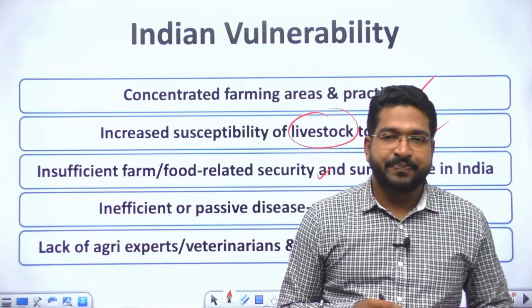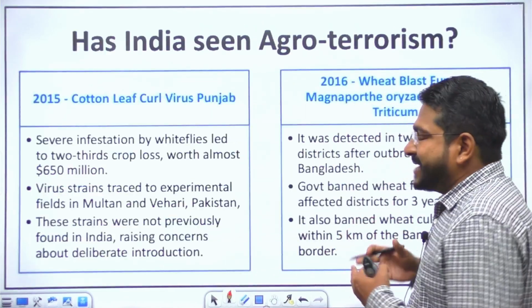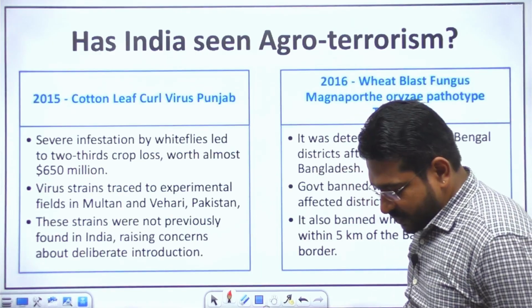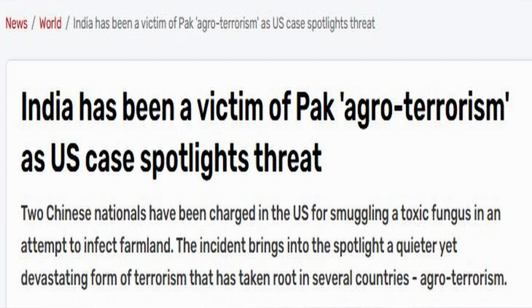Now the question comes, sir, has India seen any agro-terrorism? There are some instances we can connect with agro-terrorism. There is a very interesting paper published by DRDO, which talks about the threats of agro-terrorism to India, and about two important incidences in 2015 and 2016. Even in 2020, the locust swarm which we saw in the northwestern part of our country may be attributed, according to some literature, to possible agro-terrorism.